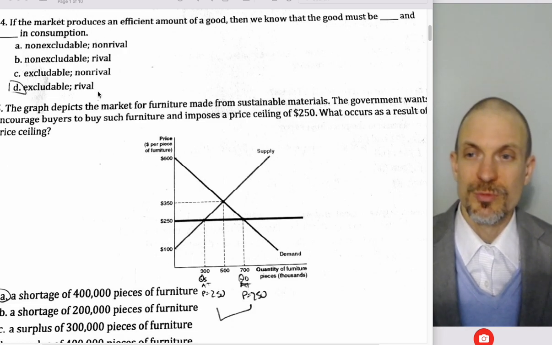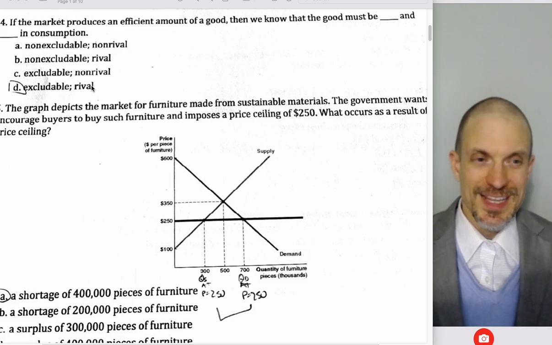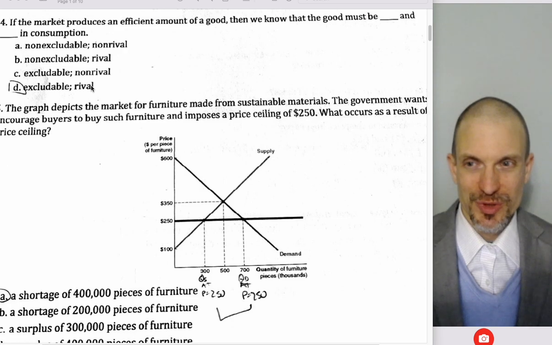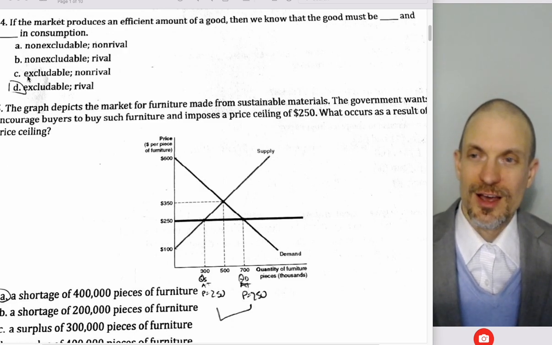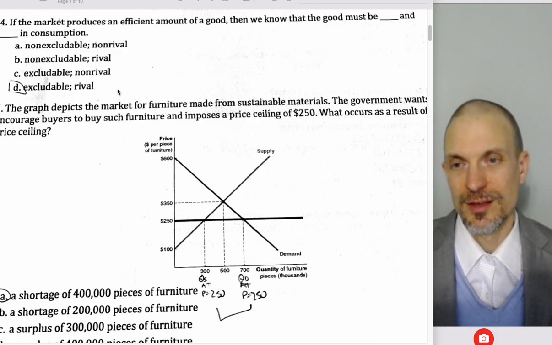Private good is excludable and rival. That could potentially give us the efficient amount. It need not. You can certainly have market failure with a private good, such as if you have a monopoly delivering it. And then the club good, that's excludable and non-rival, but we can get market failure with a club good as well.